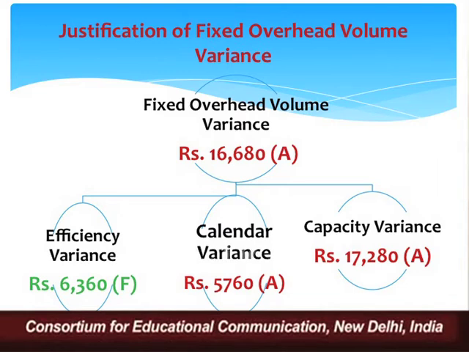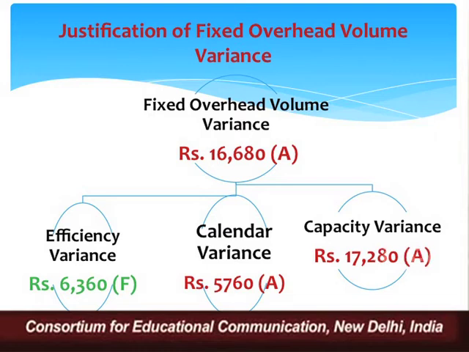So in this way we have justified, we can assign reason to fixed overhead volume variance, that why it is adversely affecting our costing pattern. Why does this fixed overhead volume variance have an adverse tag? The reason is that your calendar variance is on the negative side, your capacity variance is on the negative side, whereas you have worked effectively in terms of efficiency variance.